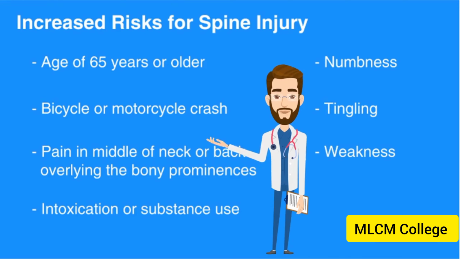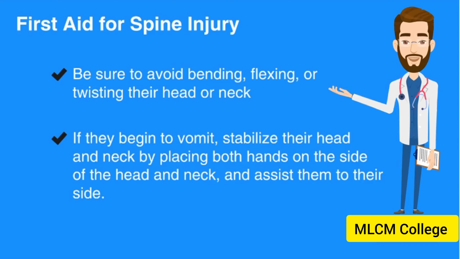First aid spine injury. When performing first aid in someone with a suspected spine injury, be sure to avoid bending, flexing, or twisting their head or neck. If they begin to vomit, stabilize their head and neck by placing both hands on the side of the head and neck, and assist them to their side. Maintain stabilization until advanced help arrives and call 999/EMS as soon as possible.